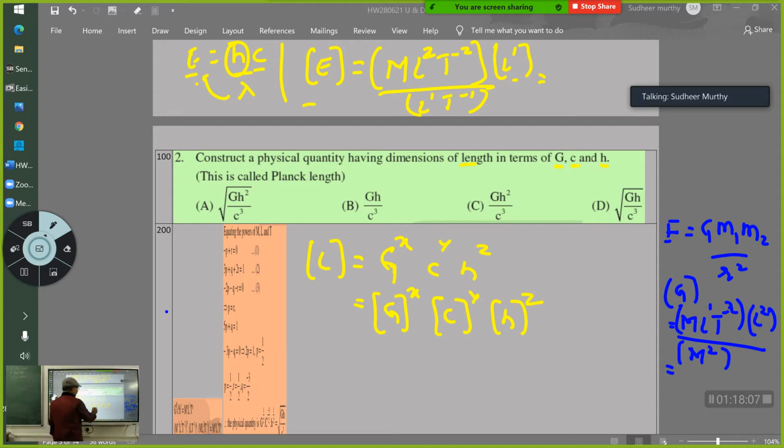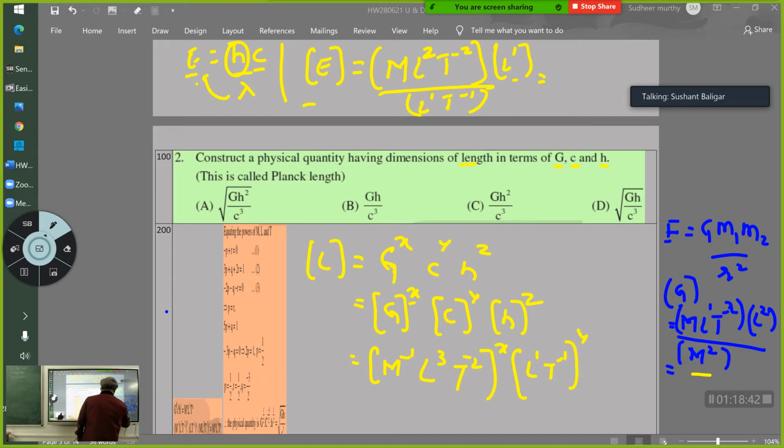Already you know the dimensions of G. Just now we got them. M raised to minus 1, L raised to 3, T raised to minus 2, all raised to X. Similarly, C will be L raised to 1 T raised to minus 1, raised to Y. H will be again Planck's constant, whatever dimensions you got, raised to Z, and perform the operation.